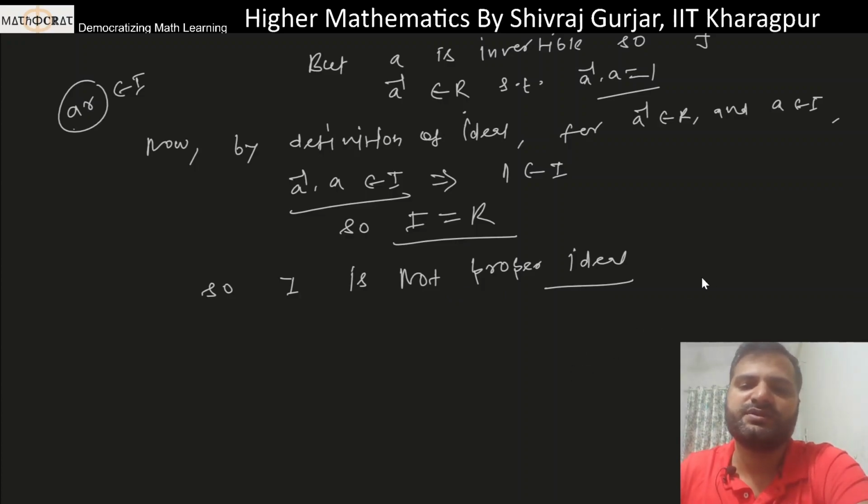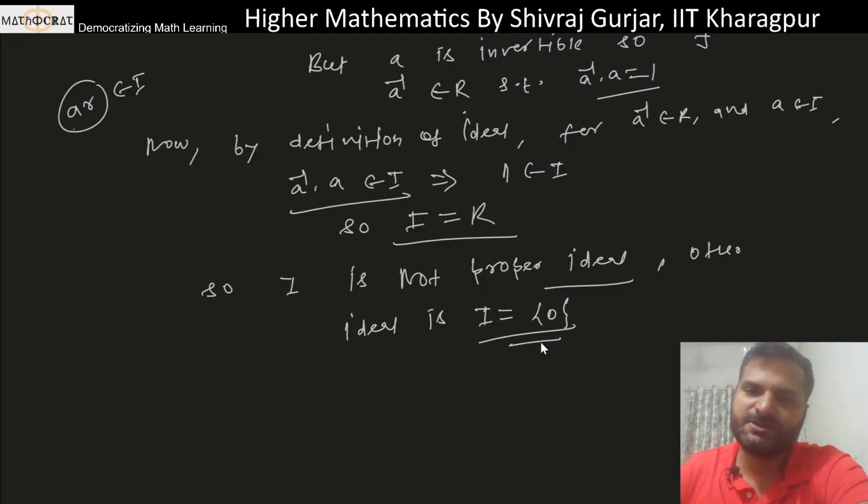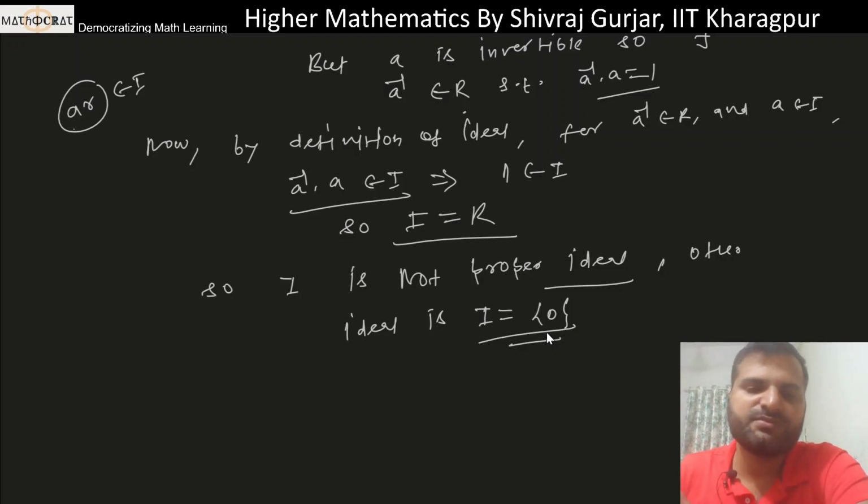The other ideal is I equals to 0. But then this won't contain an invertible element, because only a non-zero element can have an inverse in a ring. Inverse means multiplicative inverse. Hence the result.